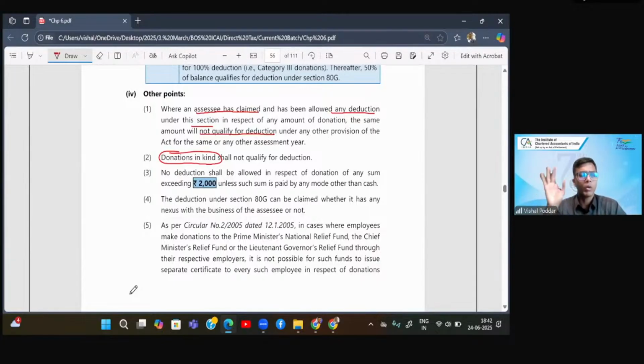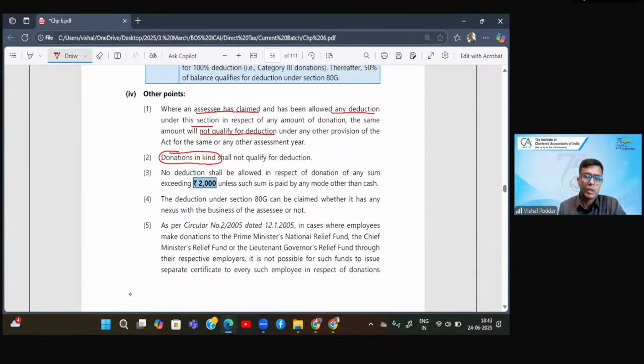Whatever is in non-monetary form will not be eligible. So if it is in non-monetary form, like the example of gold I gave you, or let us say you have given some blankets, or a land parcel, or a building to some trust, that is not eligible, right?